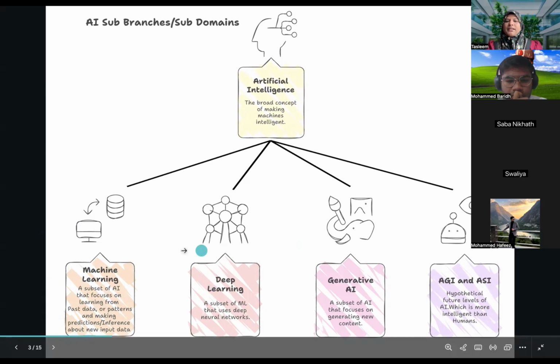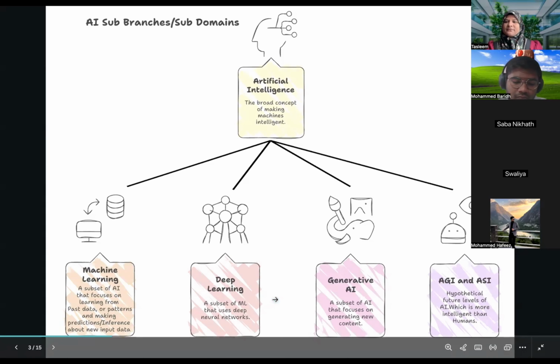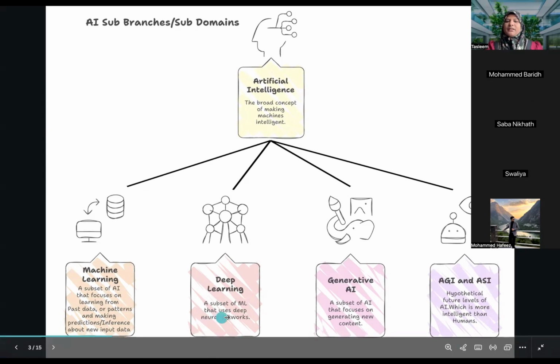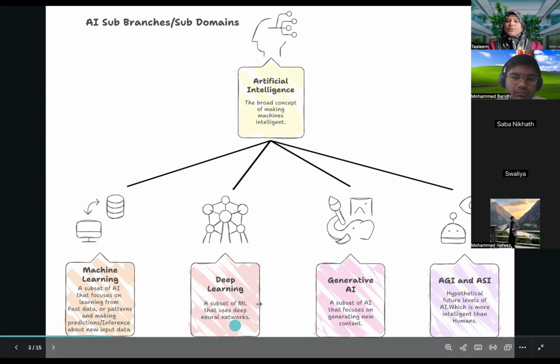Deep learning is a subset of machine learning. It uses a concept called neural networks, exactly replicating the human brain. The human brain is made of neurons, a countless number of neurons connected to one another, and they talk to each other. Similarly, in an artificial neural network, the neurons communicate with one another and form a network. We'll understand how it is done. That is deep learning.